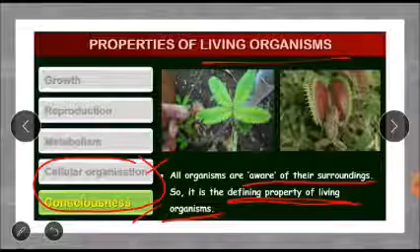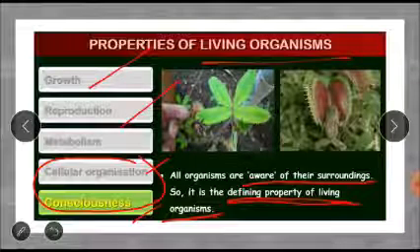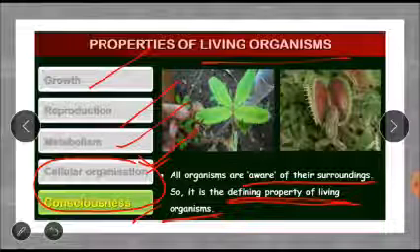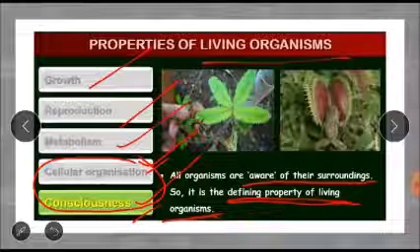But a living organism can be defined only when it is growing, reproducing, metabolism is taking place, cellular organization is there, and it is conscious or responsive. So these are the 5 important properties of living organisms. All 5 are important from the exam point of view.